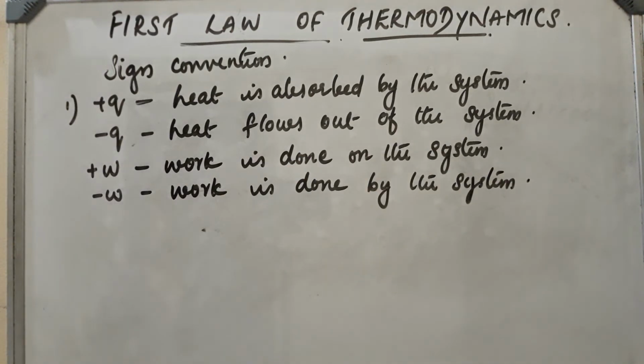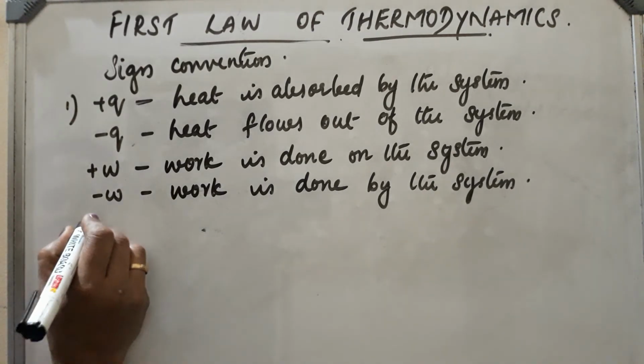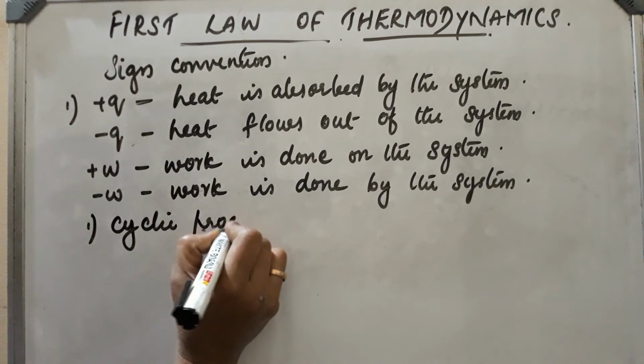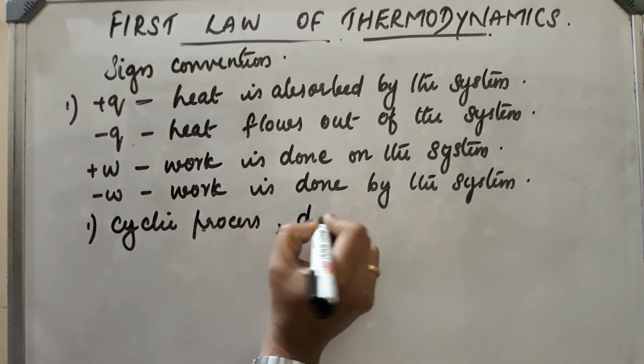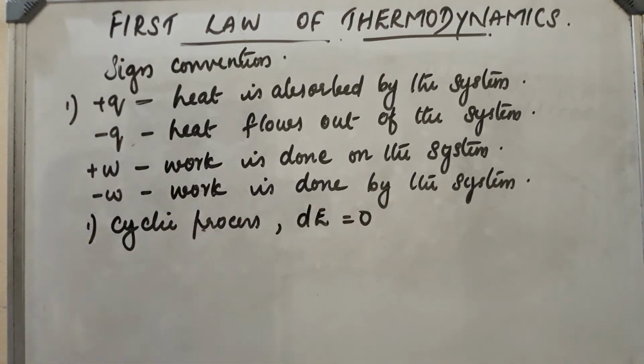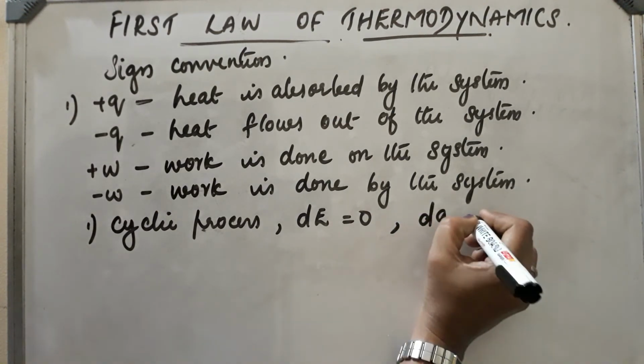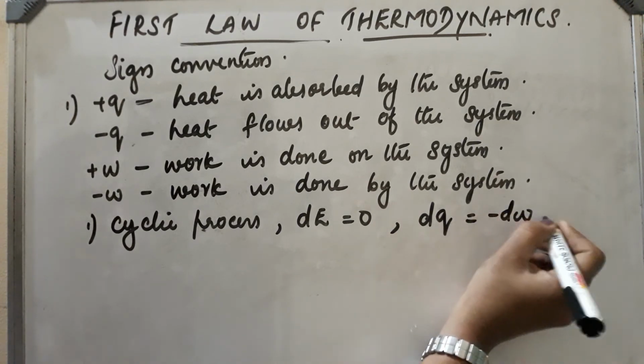There are special cases of the first law of thermodynamics. What are the important special cases? First case, cyclic process. In the case of a cyclic process, we know the change in internal energy is 0, that is dE will be equal to 0. So from the mathematical expression, dQ will be equal to minus dW.